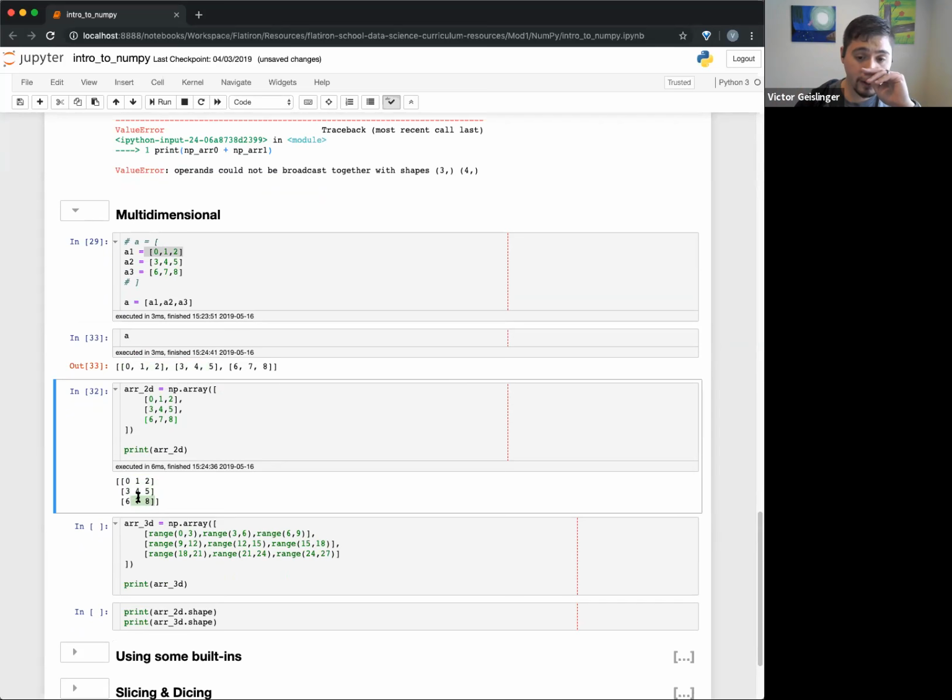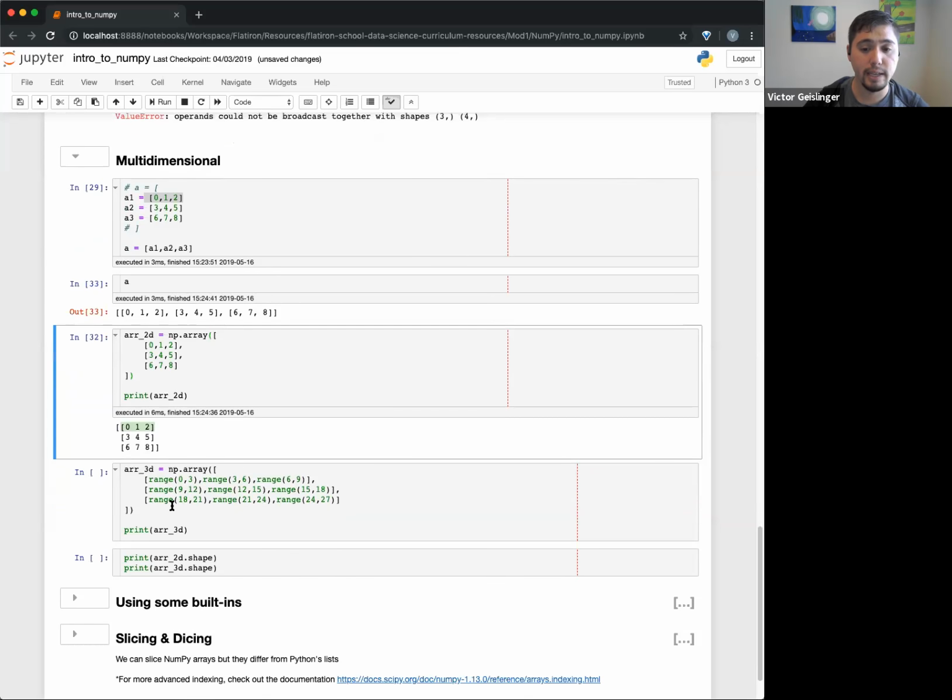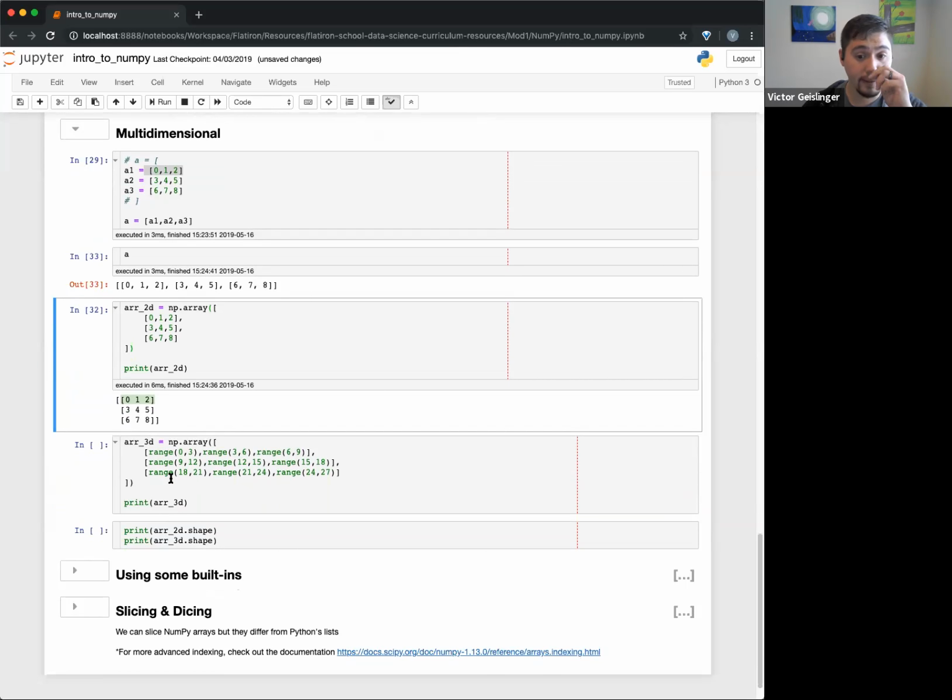So this is how we can create what we call multi-dimensional arrays. In this case, you can think of it as 2 dimensions, okay? So you can think, okay, this is our first one. It's 2-dimensional, where we can see you have an X and a Y, like your rows and your columns, okay? And next we have a 3D array.